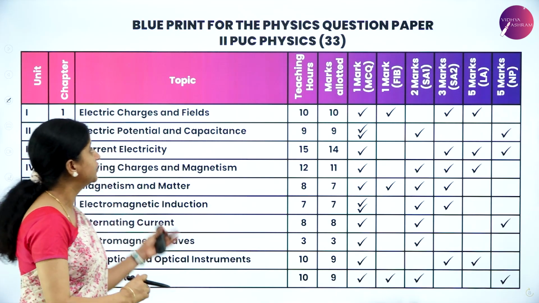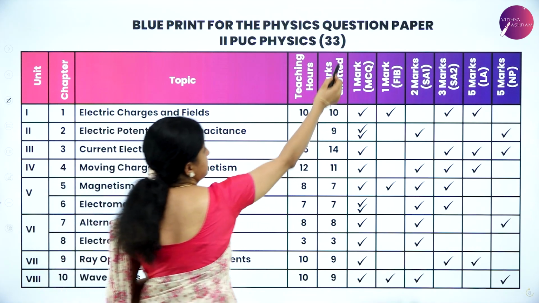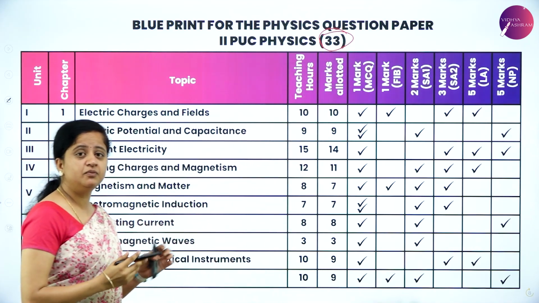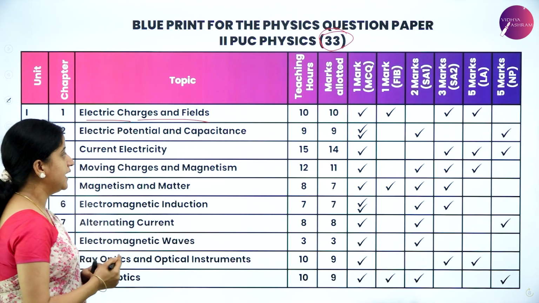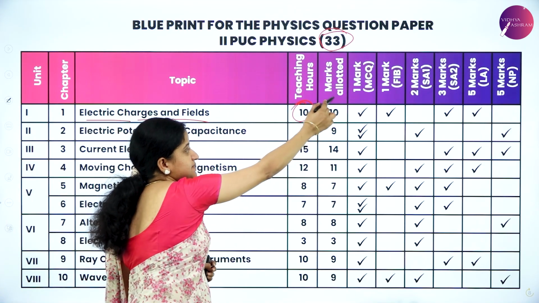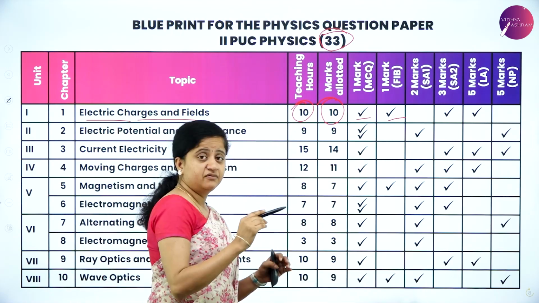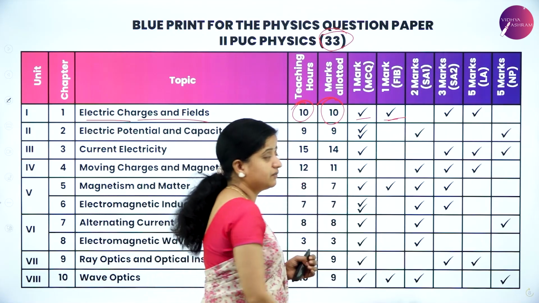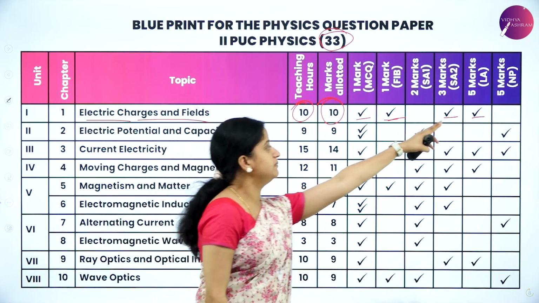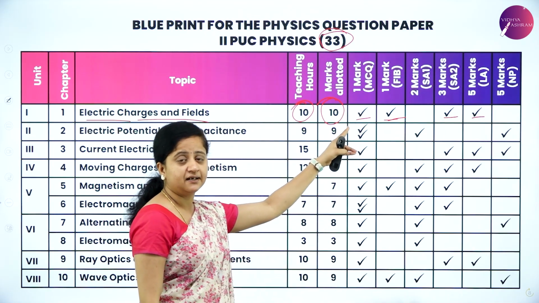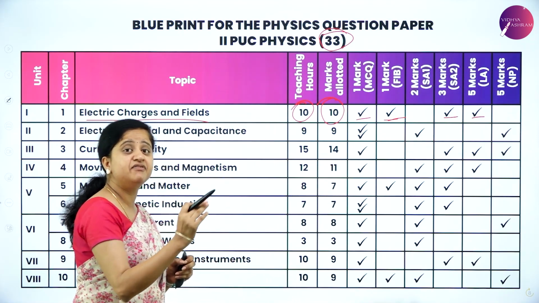So let's now move on to the blueprint for physics question paper, and the subject code for physics is 33. So let's go through the blueprint carefully. As I explained, first chapter is electric charges and fields, and the teaching hours required for this is 10 hours. Marks allotted is 10, which means from 1 mark question you can expect 1 question. From the second main, that is fill in the blanks, you can expect 1 question, and you can expect a 3 mark question and a 5 mark question from this chapter. So 5 plus 3, 8, 9 and 10. So this is how you can prepare for each and every single chapter.